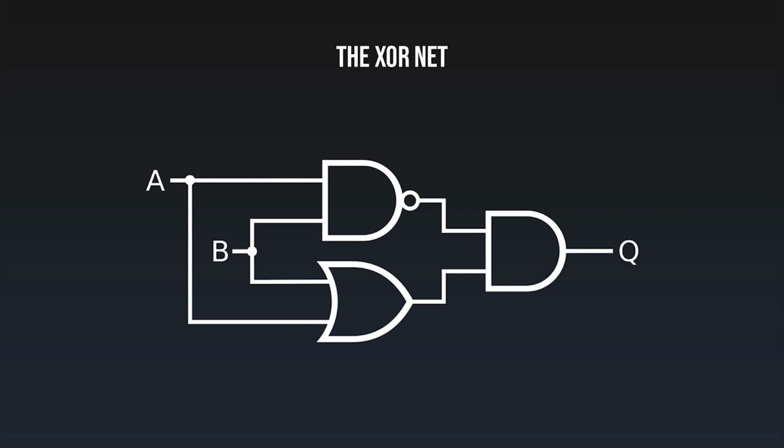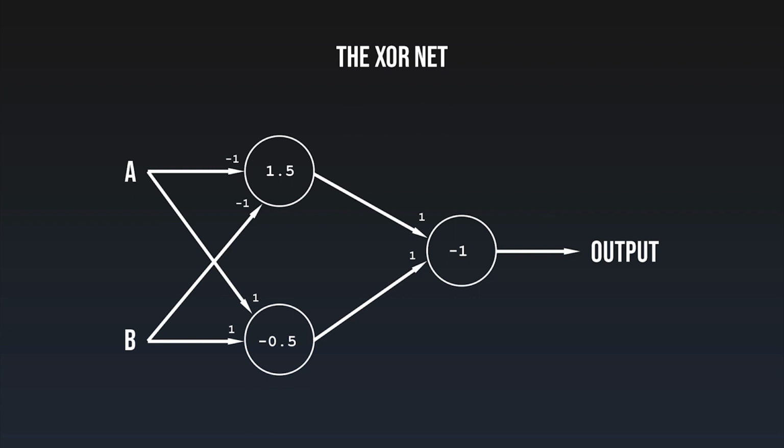But we can use a network of neurons to model the XOR function. Specifically, we can combine an AND neuron, an OR neuron together with a not AND neuron to get the desired output. In electronics, an XOR circuit can be constructed by combining a NAND, OR and AND gate. Likewise, we can put our three neurons together to create a neural net that is able to calculate the XOR function. We can build a two-layer neural net using our NAND and OR neuron as the first layer, feeding their output into the AND neuron that will generate the output for the entire net.